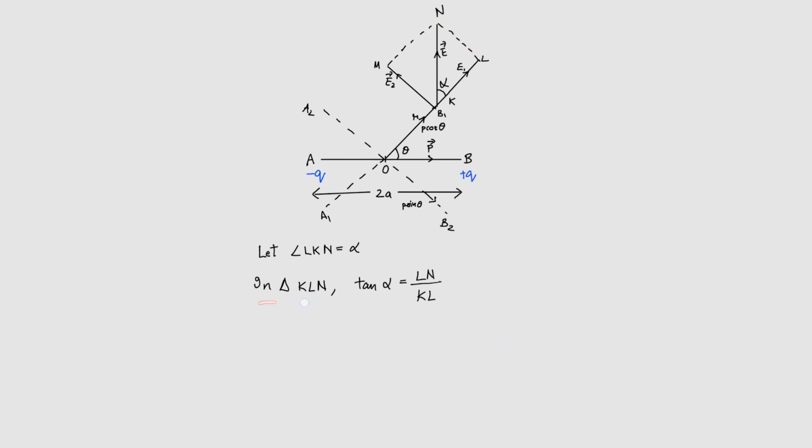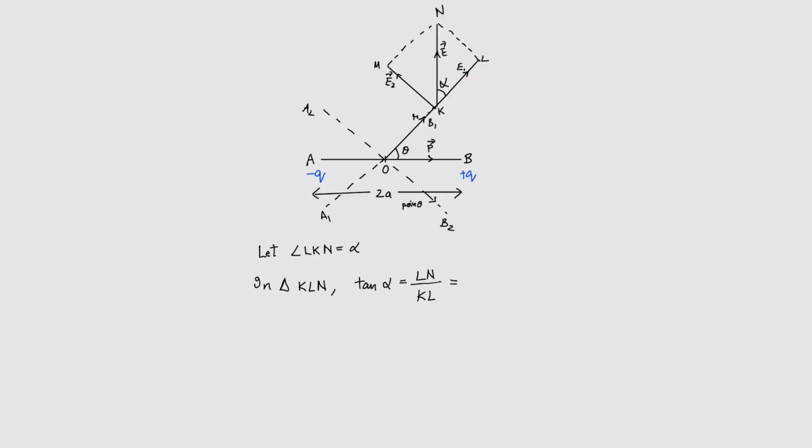So in triangle KLN, take a new triangle KLN here. In this triangle, as you can see, this is a right angle triangle. So tan alpha is equal to perpendicular by base. What is our perpendicular? It is LN. What is our base? It is KL.